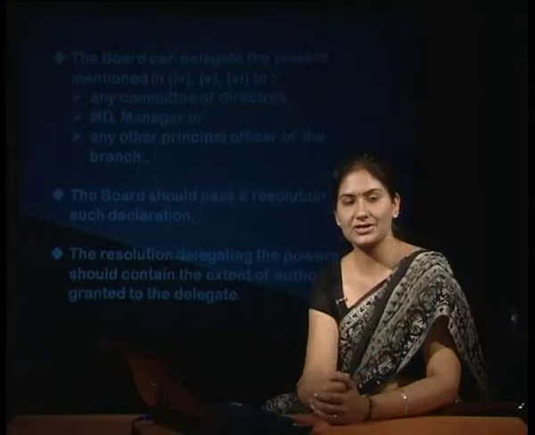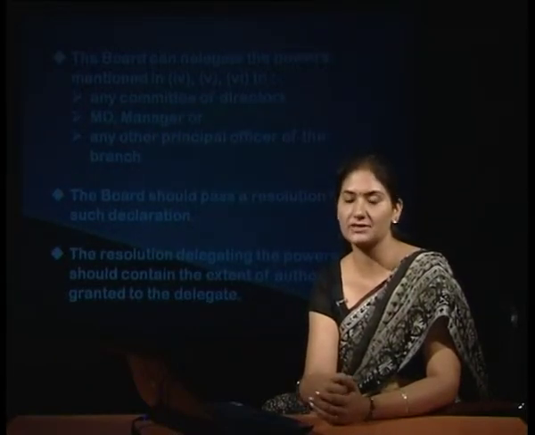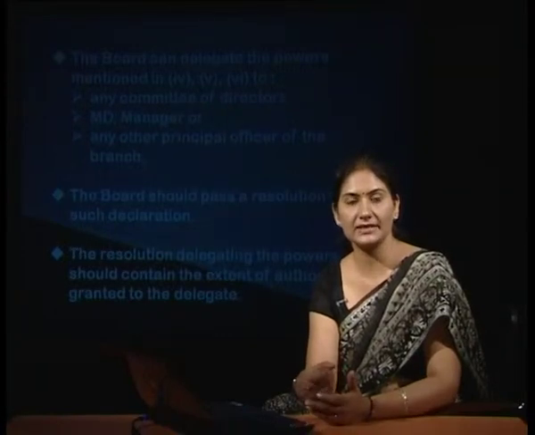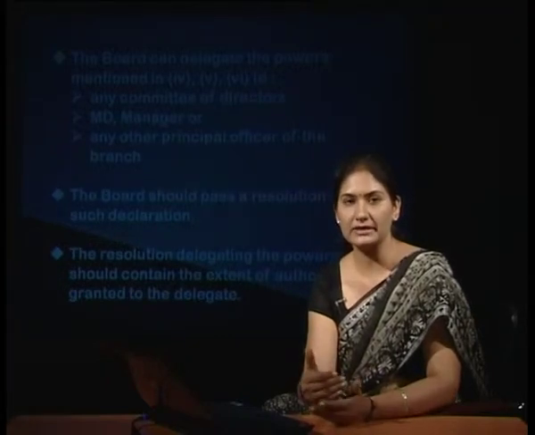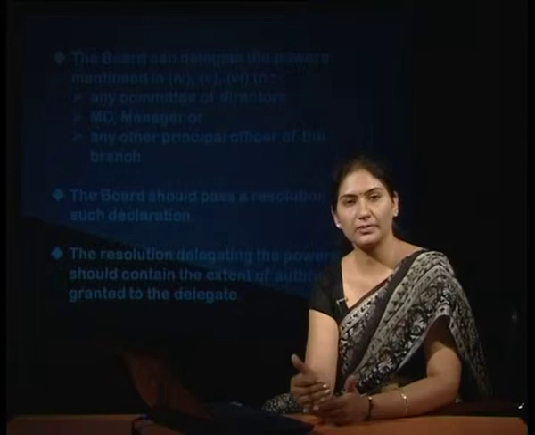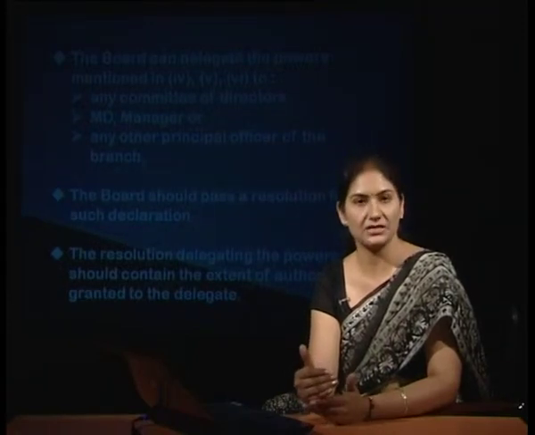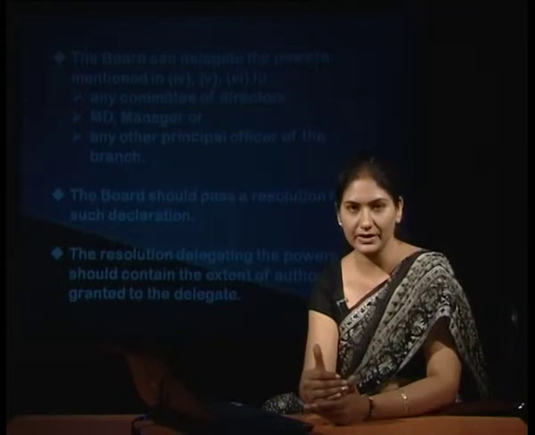That is, if a sanction to make a loan of 50 lakhs is being given, then that 50 lakhs should be specified, to what extent the loan can be given, and to what extent the borrowings could be done by the managing director. This marks the powers of the board up to which they can be exercised, and anything beyond the power would be considered an ultra vires act, and hence it will not be allowed by the company.